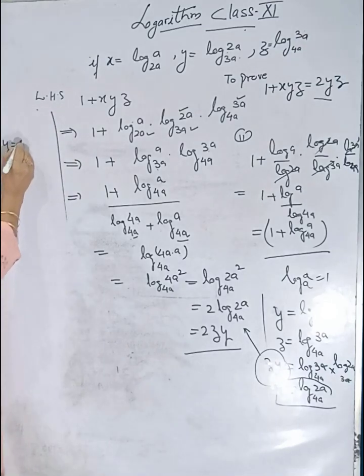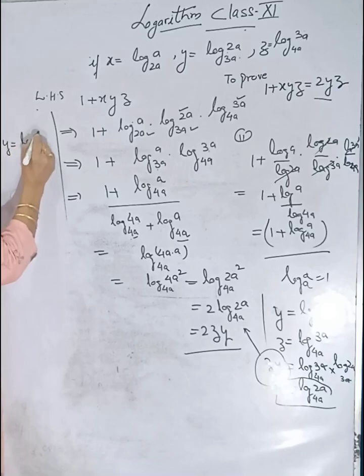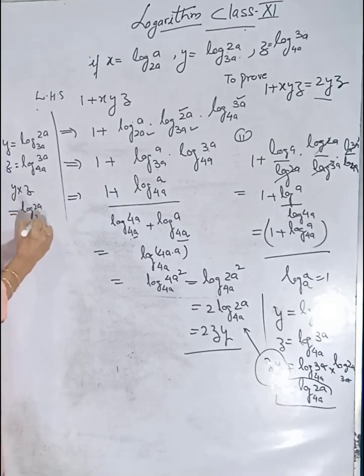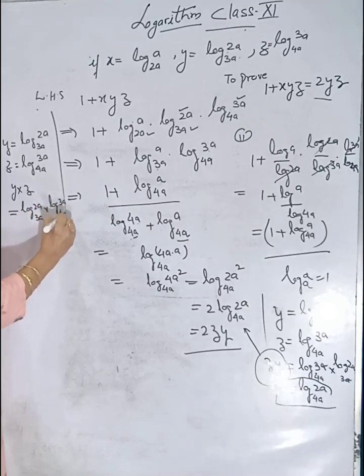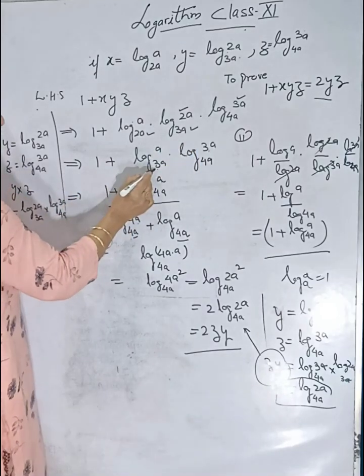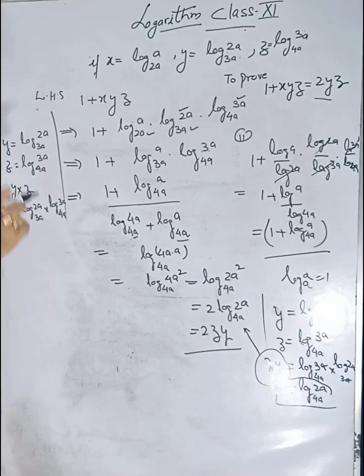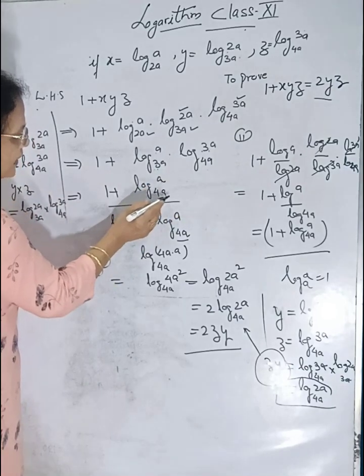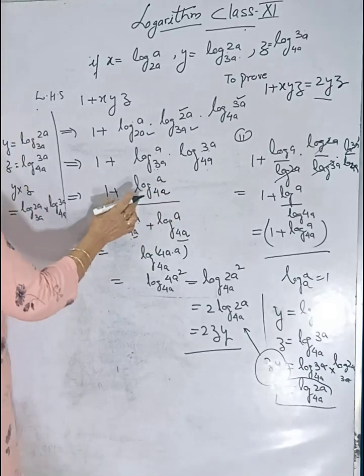y is equal to log of 2a with the base 3a, and z is equal to log of 3a with base 4a. If you multiply y and z, then it will be equal to log of 2a with base 3a into log of 3a with base 4a. I told you that same theory: when this base and this log cancel each other, it can be directly written as log of a on the base 4a.